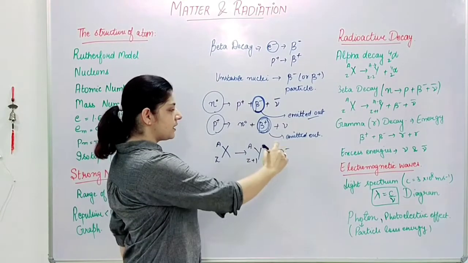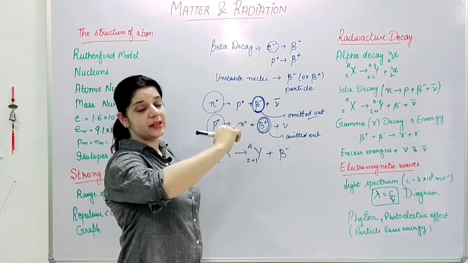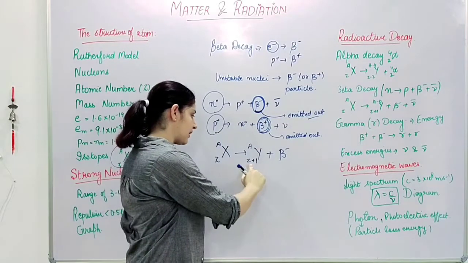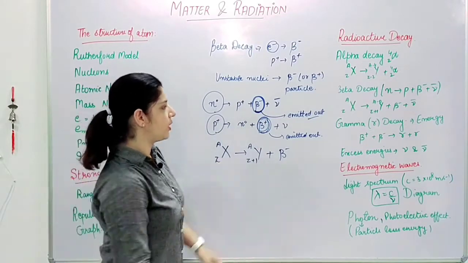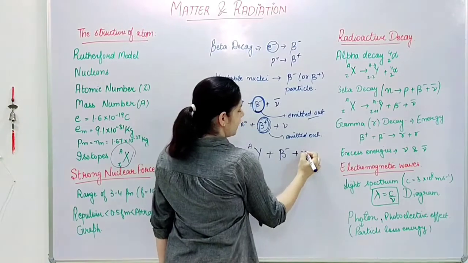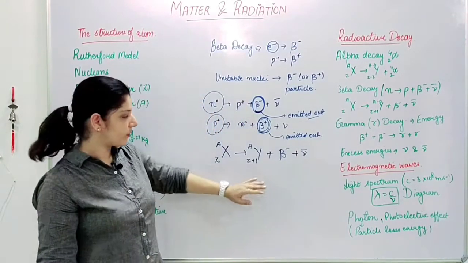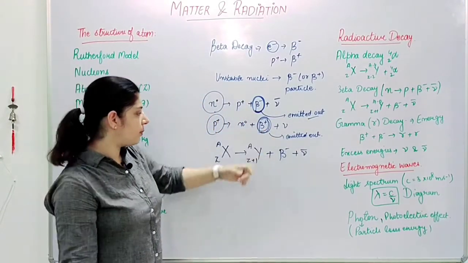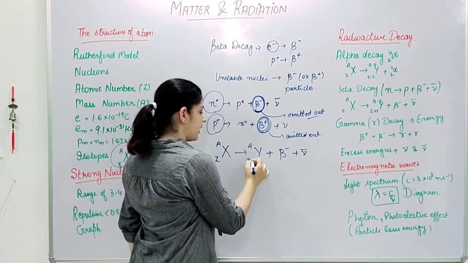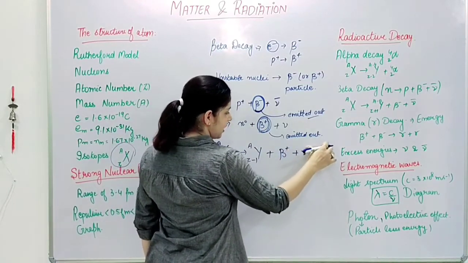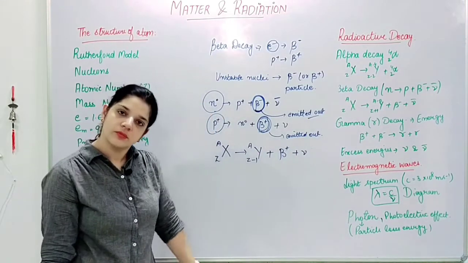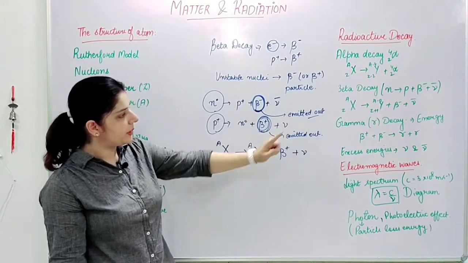As I said, 0 minus (minus 1) gives plus 1, so Z will increase, and this will be the equation, plus antineutrino, right? In reverse, for beta positive, the sign will become negative here, positive here, and the neutrino comes here, right? So this is my beta decay.